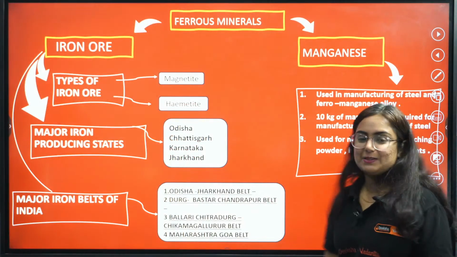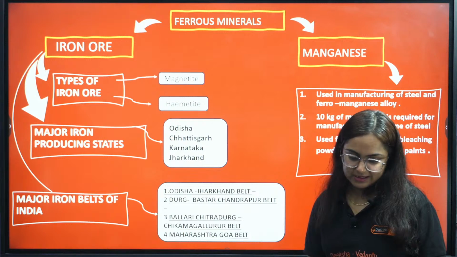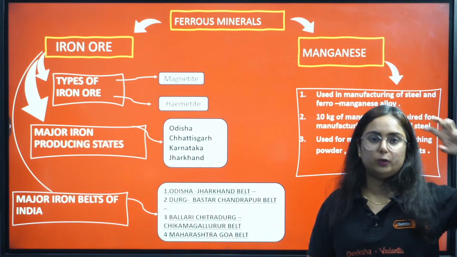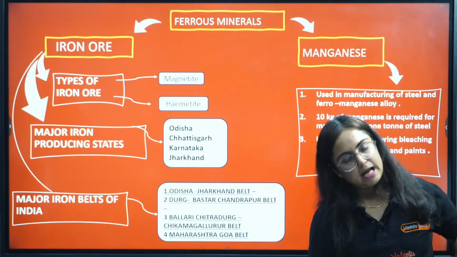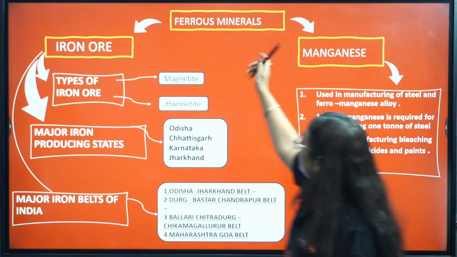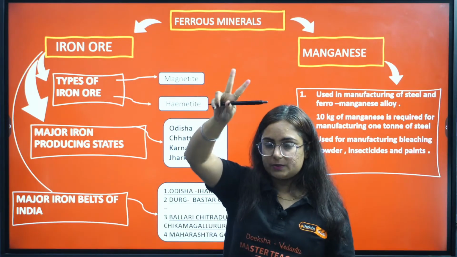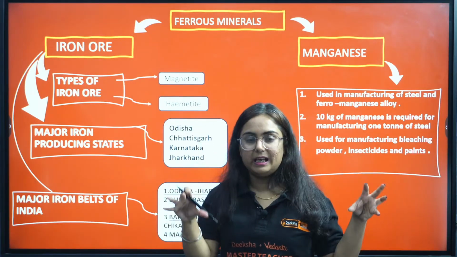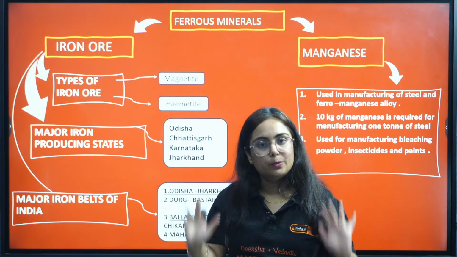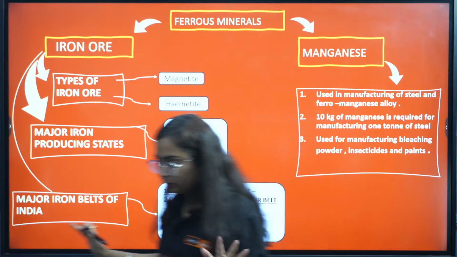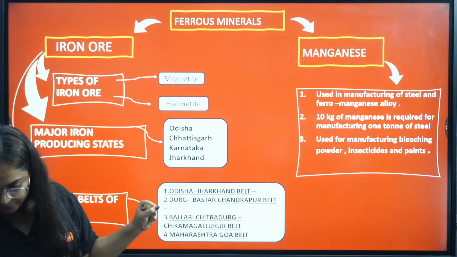Chalo, ferrous minerals. So coming to this next topic, we studied there was classification of minerals into ferrous, non-ferrous and energy. We are starting first with ferrous minerals. There are two ferrous minerals, iron and manganese, according to your book. Pay attention, very important topic. Now I am not in mood of any joke or something like that.